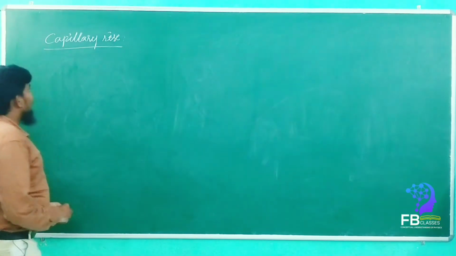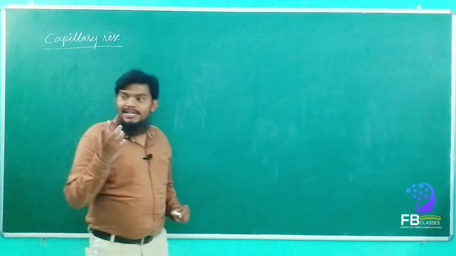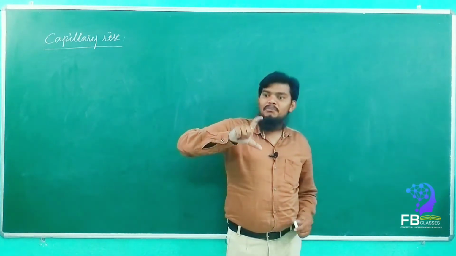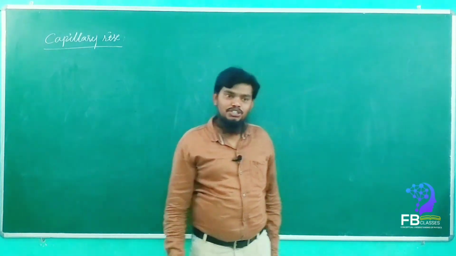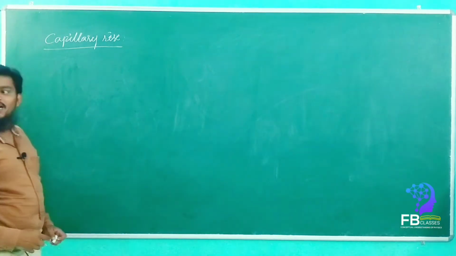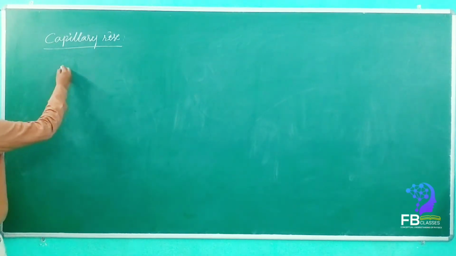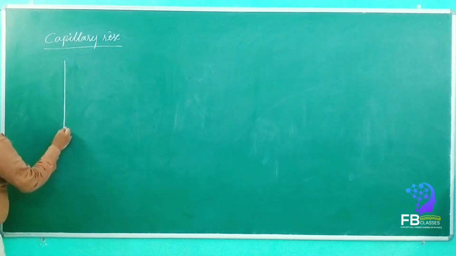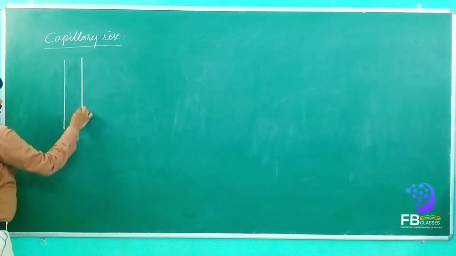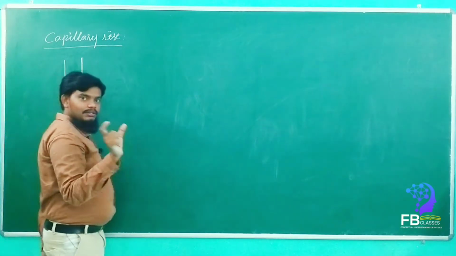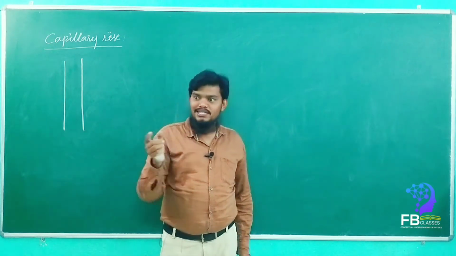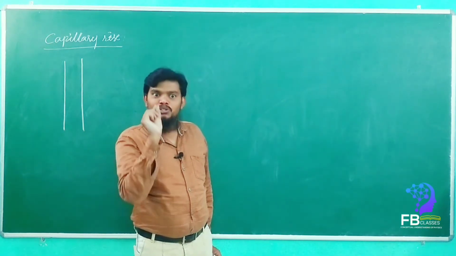So now we are going to find out the height of the liquid column which rises in the capillary tube, by conceptual understanding. See here, we are taking the capillary. I drew it a little bit big, but actually a capillary tube, as I already said, is a very narrow channel.